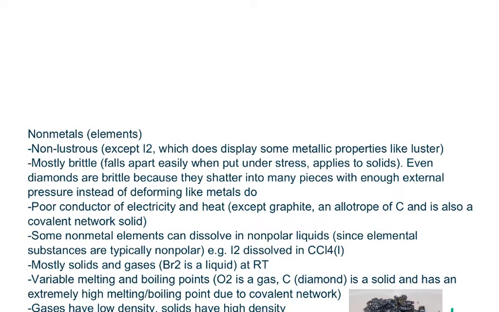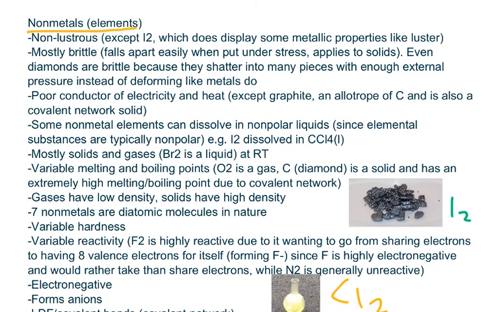Let's now talk about the next substance, nonmetal elements. Nonmetal elements are typically non-lustrous, and one exception is I2, because iodine displays some metallic properties such as luster, and in this image you can see that I2 is pretty shiny, so it does have luster, even though it's a nonmetal. Now, nonmetals are mostly brittle, which means that they fall apart easily when put under stress, and this applies to only solids. For example, these iodine chunks are pretty brittle, and as you can see, there are many tiny little chunks that are falling apart from it, which kind of proves that it is brittle.